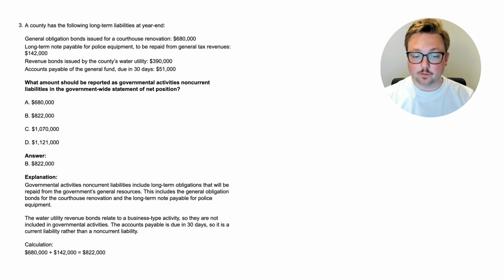The water utility revenue bonds relate to a business type activity, so they are not included in governmental activities. The accounts payable is due in 30 days, so that's obviously current instead of non-current. So we add up $680,000 plus $142,000 gives us $822,000. So that one wasn't too difficult, very similar to the previous one. Now let's go to the next question to learn a little bit more.